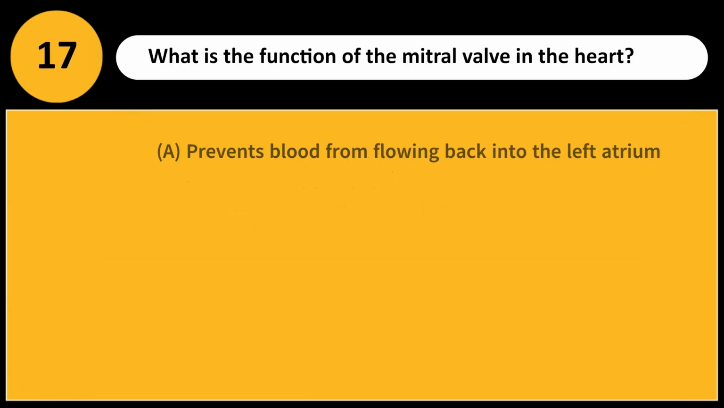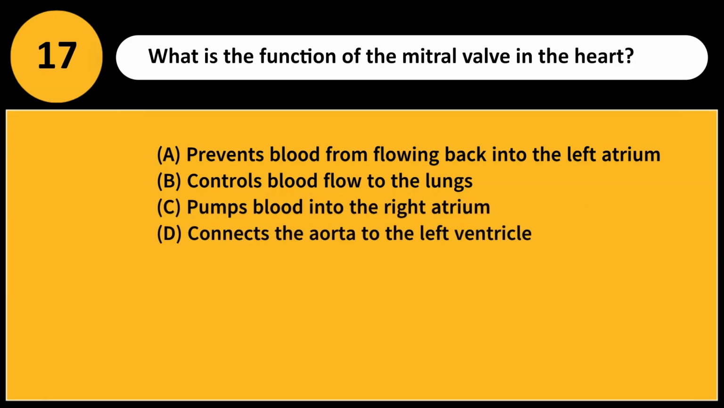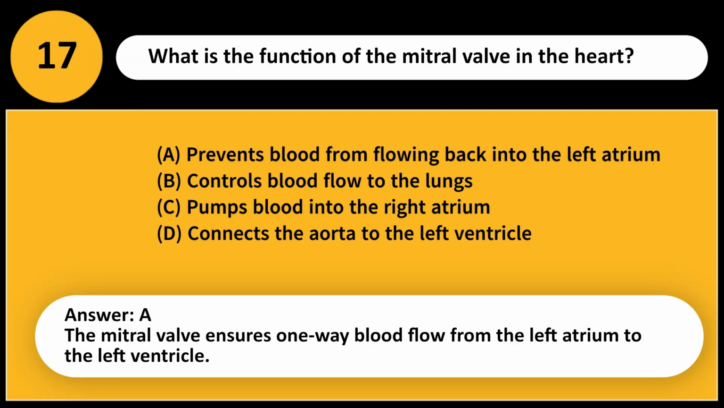What is the function of the mitral valve in the heart? A. Prevents blood from flowing back into the left atrium. B. Controls blood flow to the lungs. C. Pumps blood into the right atrium. D. Connects the aorta to the left ventricle. Answer, A. The mitral valve ensures one-way blood flow from the left atrium to the left ventricle.